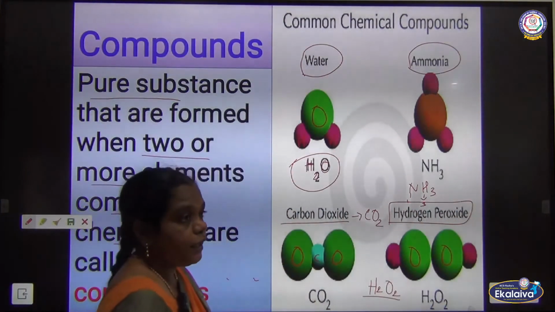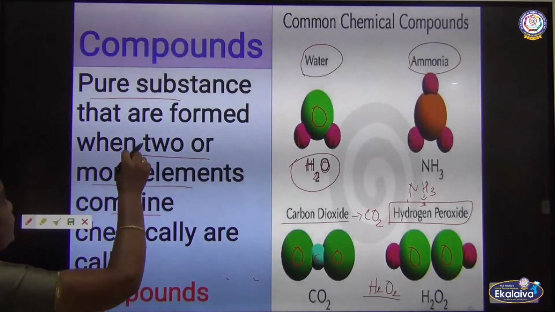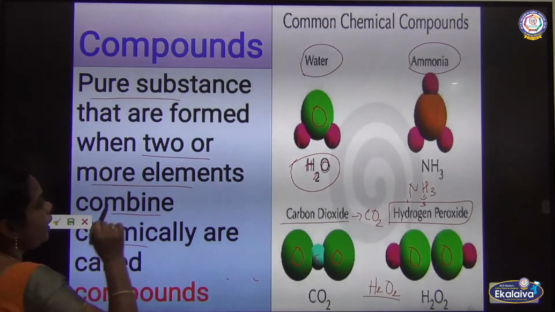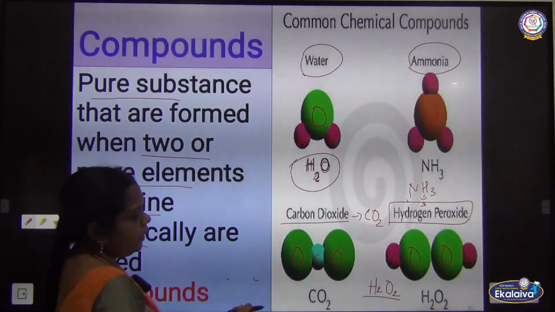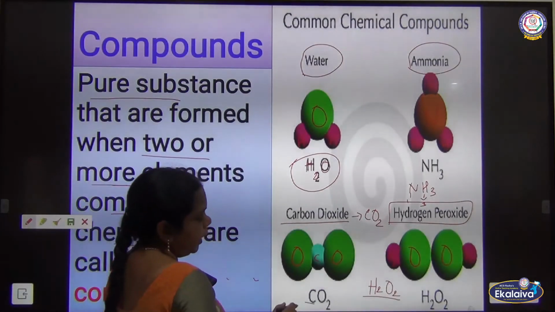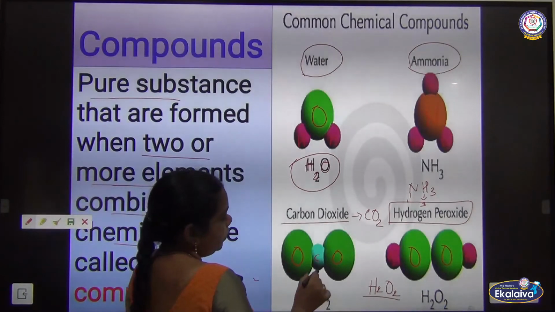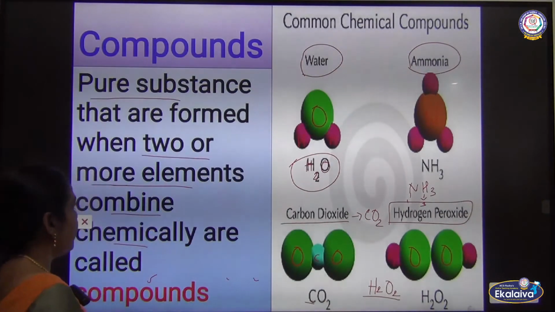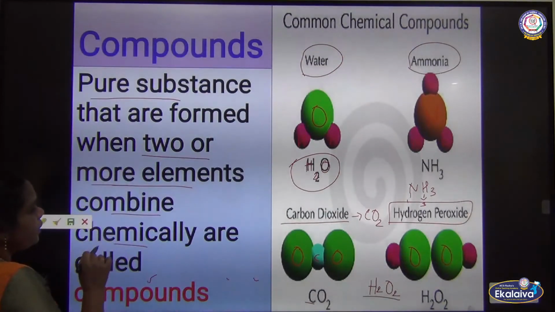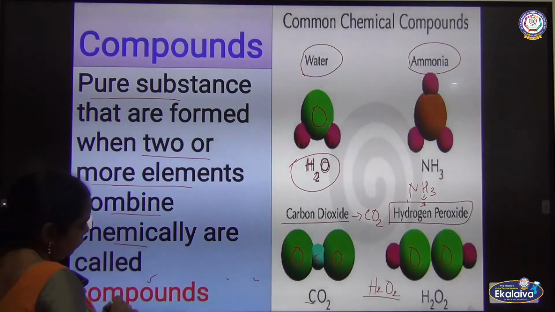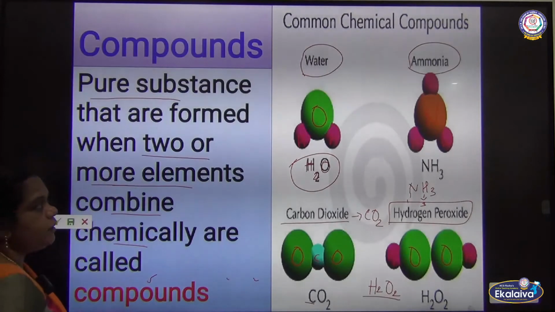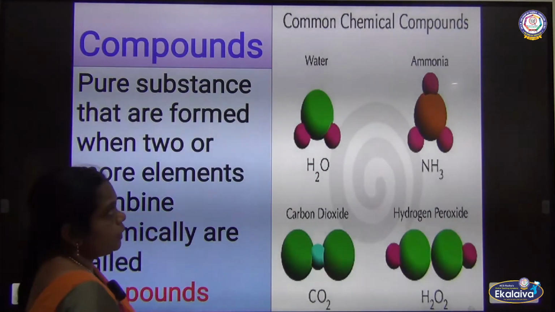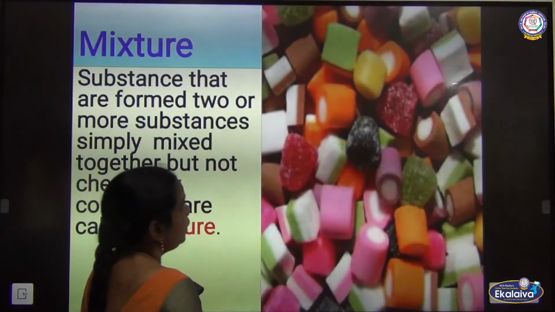Hydrogen peroxide. So the compound is also considered a pure substance that is formed when two or more elements combine. Here, 1 carbon atom and 2 oxygen atoms form what? Carbon dioxide. So two or more elements combine chemically to form a compound. So this is about the compound and some examples of compounds. And next, mixture.